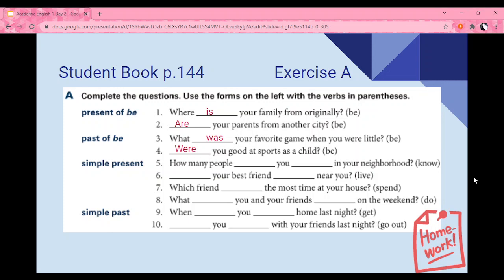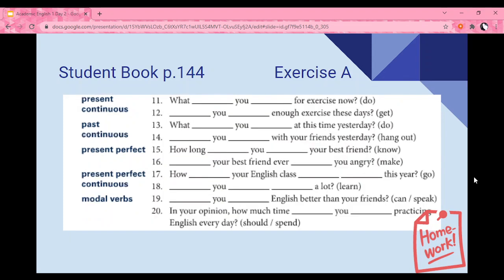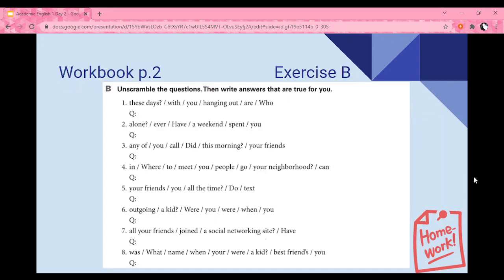Okay, we're going to check this in class. Please continue with the other sentences. Okay, excellent. We're going to check this exercise in class.